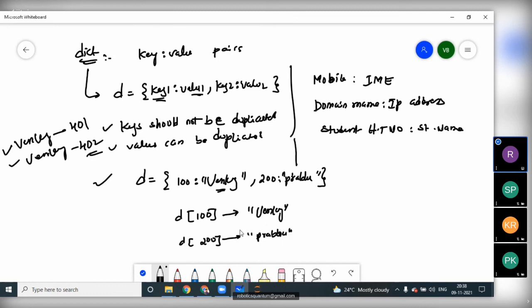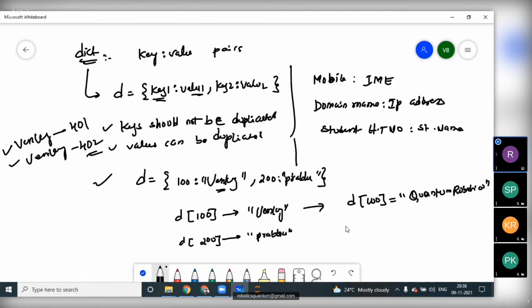Okay, this is the way. Sir, if I want to modify Venki, if I want to replace Venki with something else, how will you do it? We do this: D of 100 is equal to, I'm going to use "quantum robotics". So here Venki will be replaced with quantum robotics. Instead of Venki, in the place of Venki, we will get quantum robotics.